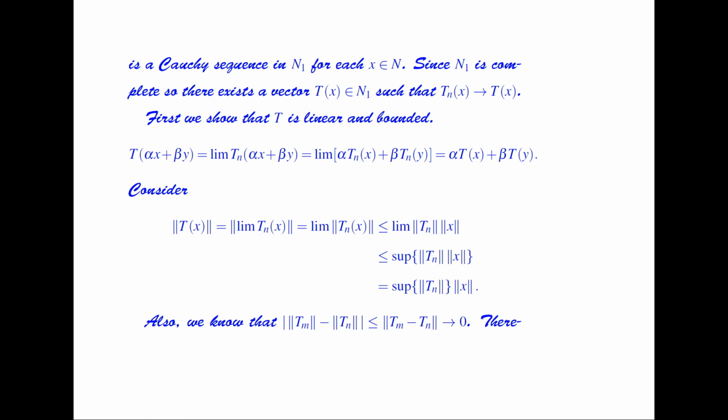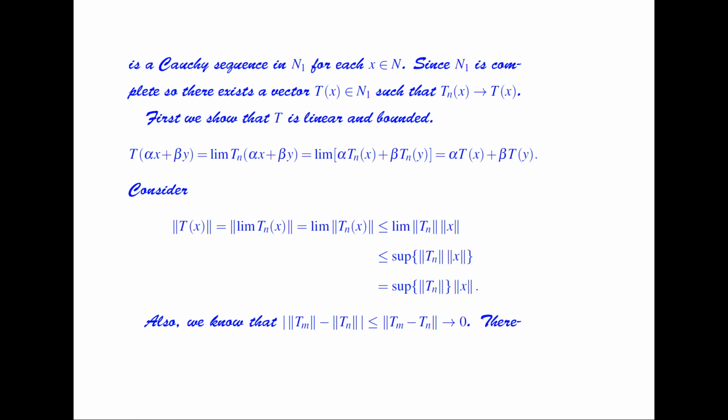So T of (alpha x plus beta y) is equal to the limit of Tn of (alpha x plus beta y), which is equal to the limit of alpha Tnx plus beta Tny, because here Tn is linear, which is equal to alpha times Tx plus beta times Ty when we apply the limits. So here T is linear because Tn is linear.